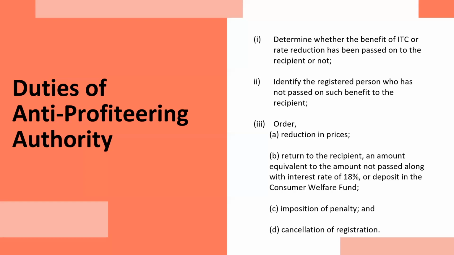If some person to whom the order has been passed is not fulfilling their duty, not fulfilling what has been asked from them, then a penalty can be levied by the anti-profiteering authority. Even after the penalty, if the registered person or seller keeps on doing these kinds of malpractices, then the anti-profiteering authority has the right to cancel their registration as well.